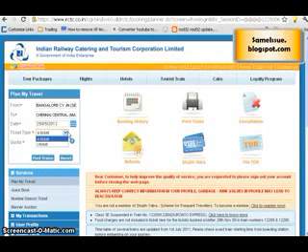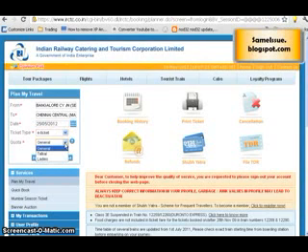And remember always that whenever you are booking an e-ticket and traveling, just carry your ID proof, either a PAN card or a driving license or a voter ID, and there are some other documents as well that can be used as an identity proof. Always carry that. We have preferred to book an e-ticket, so I have chosen e-ticket, and here comes the quota